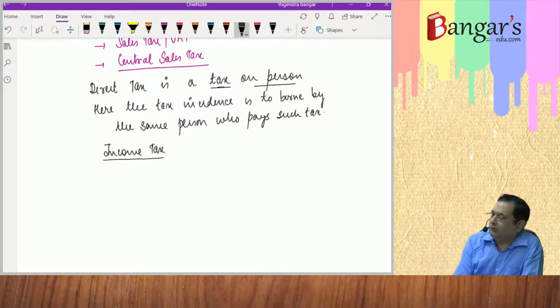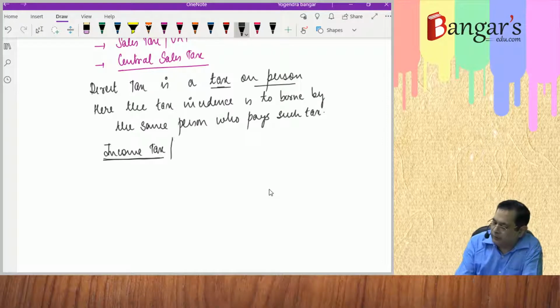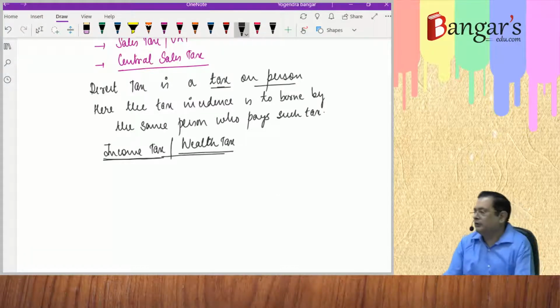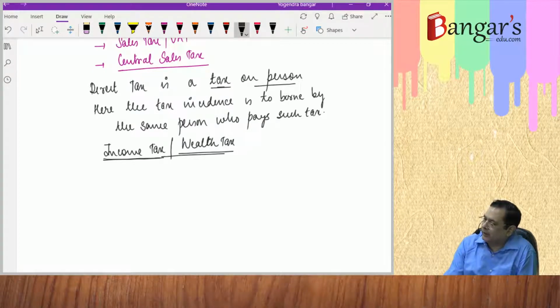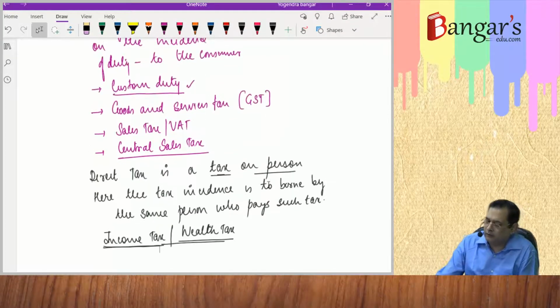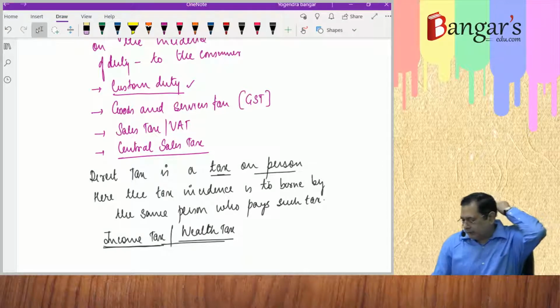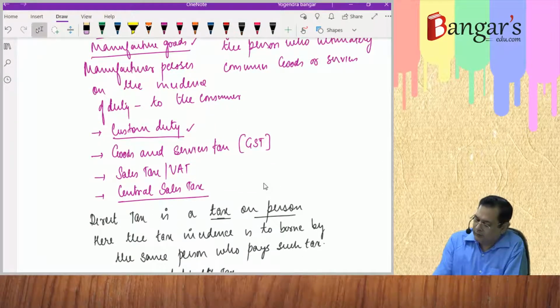It is basically a direct tax. Earlier it was wealth tax. It is also a direct tax. So, these taxes basically are a tax on a person. And indirect taxes are tax on goods or services. Now here, these indirect taxes are basically regressive in nature.